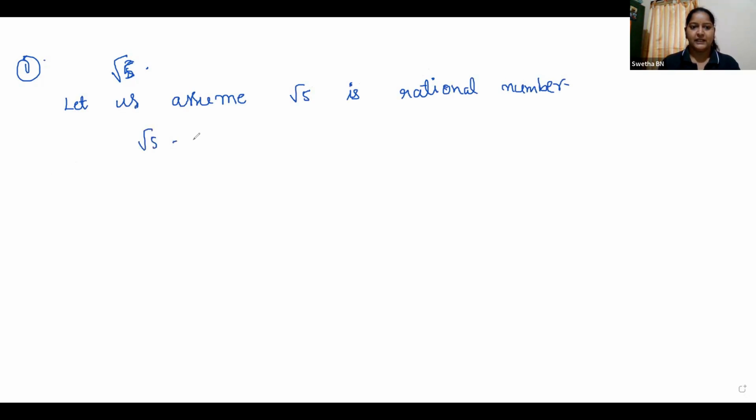So express this as A by B, where B is not equal to 0 and A and B are co-primes. What is the next step? Square on both sides.